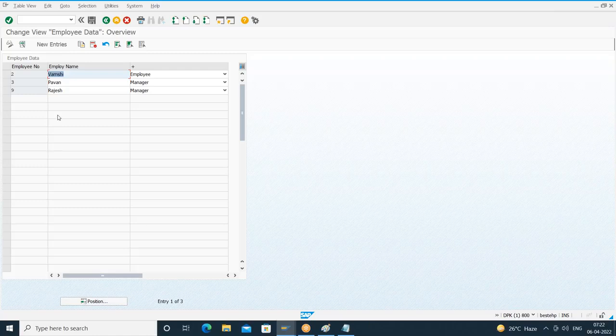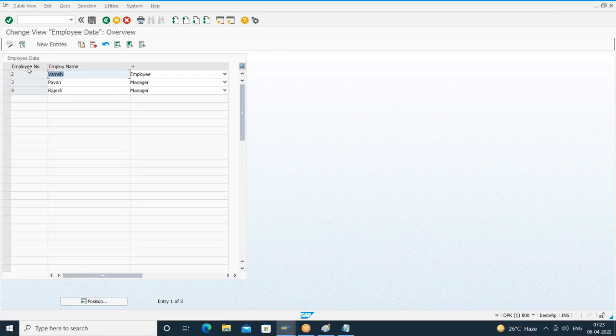And you can see here, this is your overview screen where I can view the data, I can delete, I can modify. So I got the labels here. Employee number I got, employee name I got, and for designation, I have not maintained any label at the data element level. That's why I got it as a plus symbol. Understood? This is employee name. For employee number, I think I gave only the medium label.